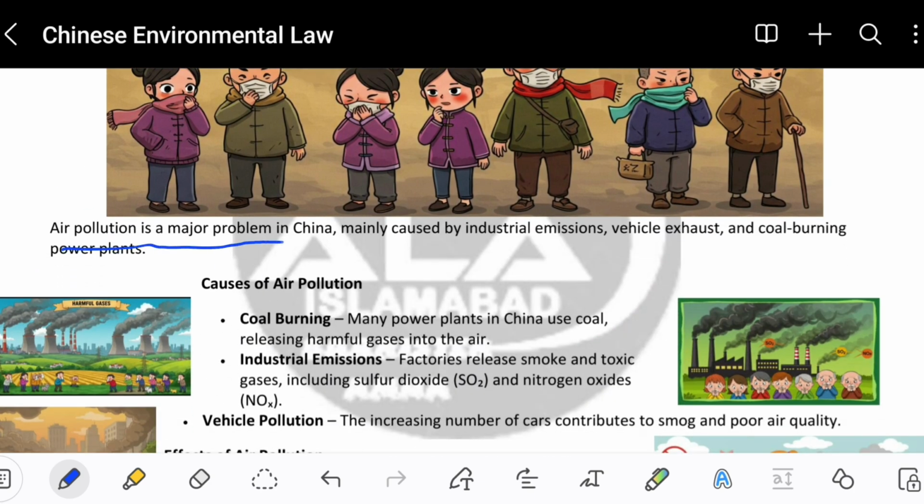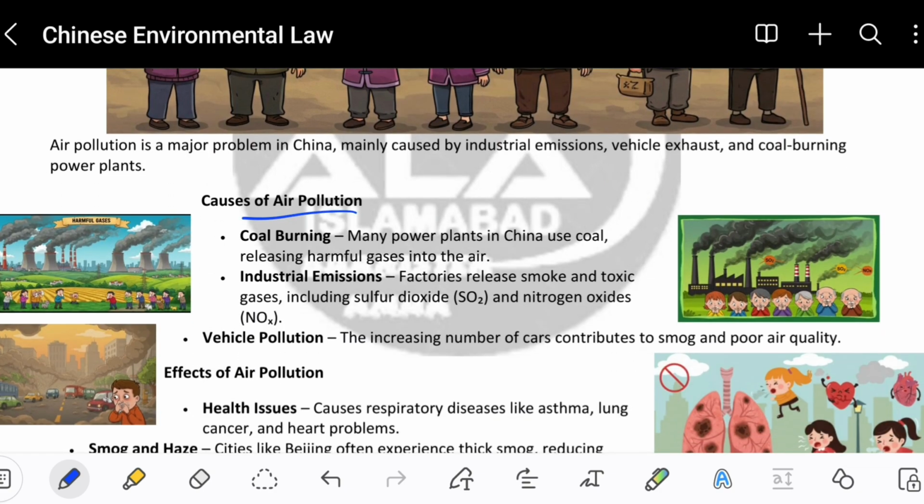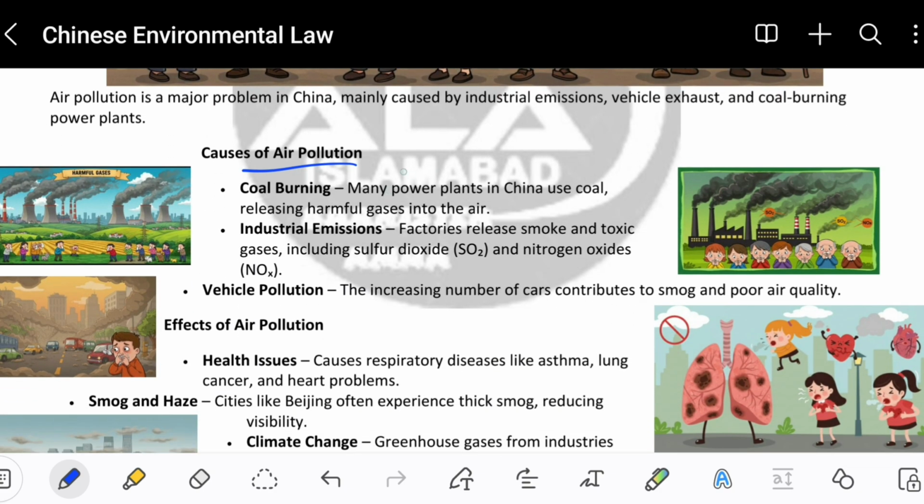Air pollution is a major problem in China, mainly caused by industrial emissions, vehicle exhaust, and coal burning power plants. So basically, these air pollutions are caused by industrial emissions as well as vehicle exhaust and coal burning. We will discuss this in detail in the other headings. Causes of air pollution. So what are the causes of air pollution? We have already discussed it earlier, but now I will discuss it in more detail.